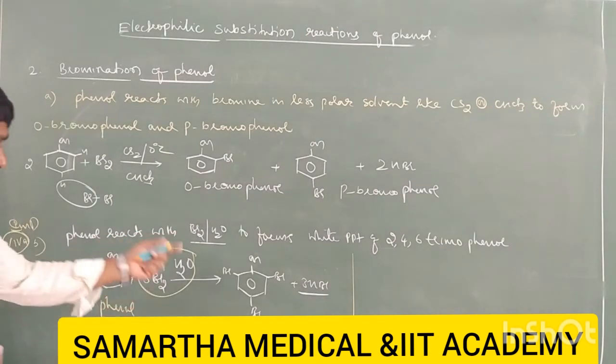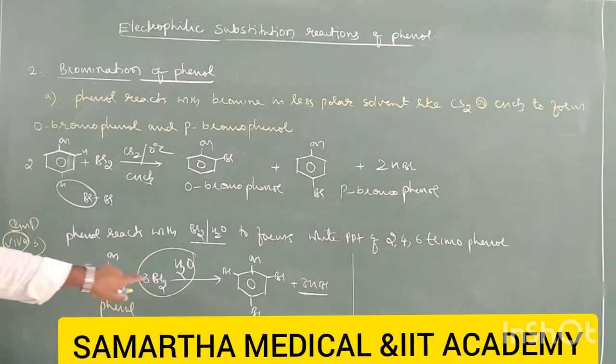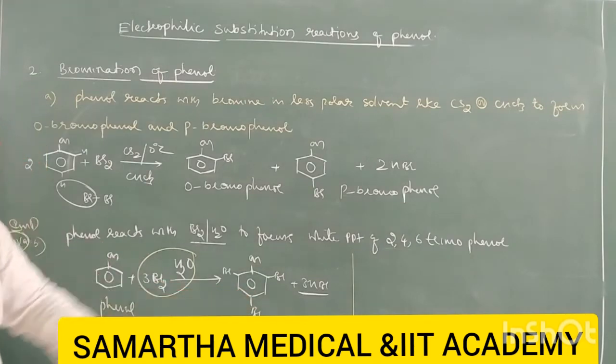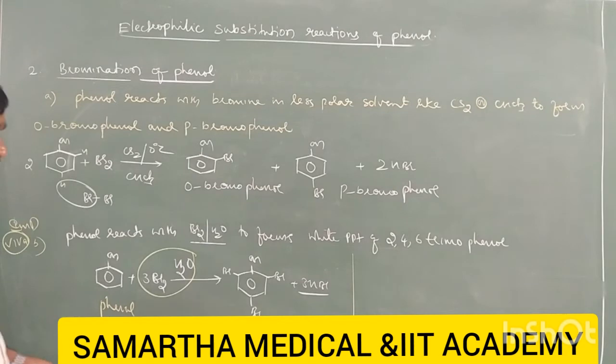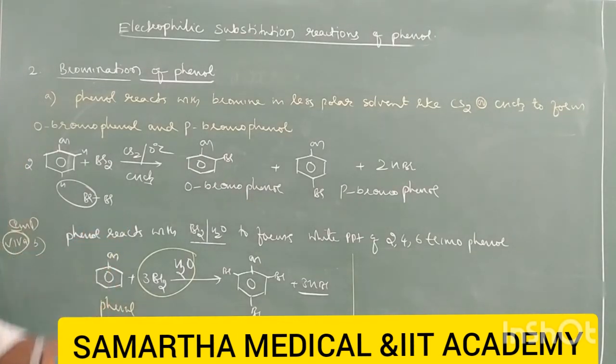So, 1, bromine loses color, bromine is discharged. 2, you will get a white PPT of tribromophenol. So these 2 are the confirmation test observations to confirm that the given compound is phenol. So this is important for viva questions.